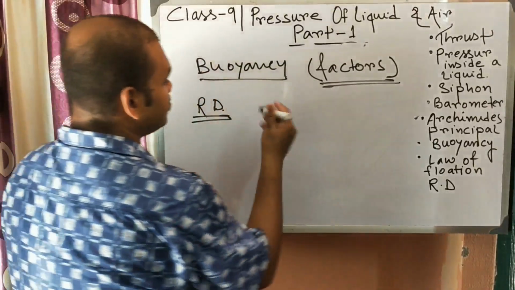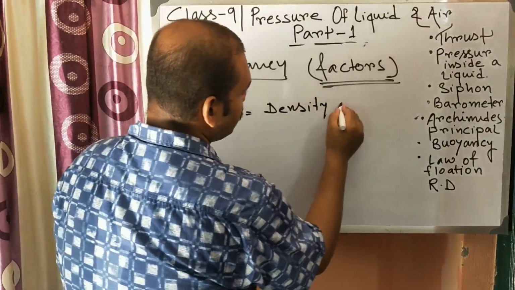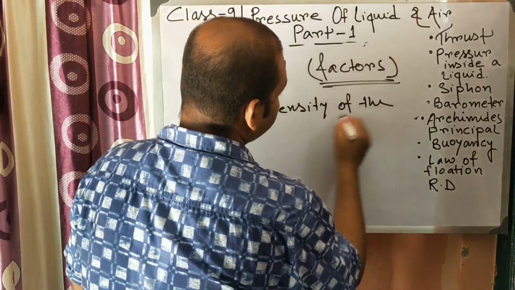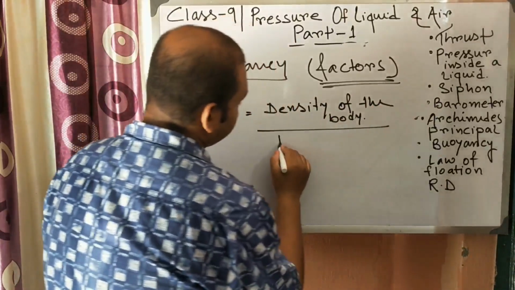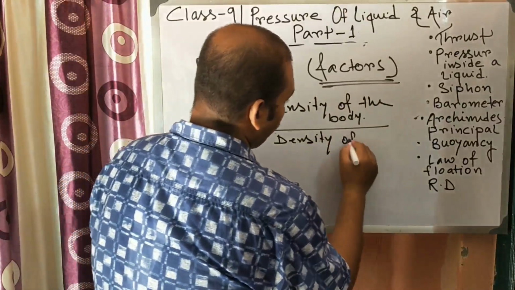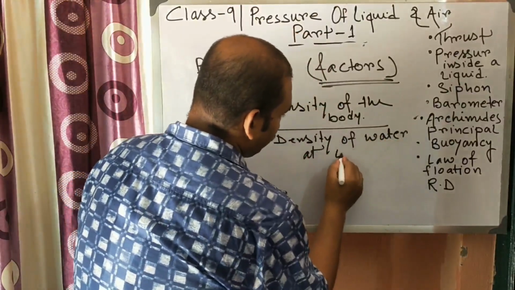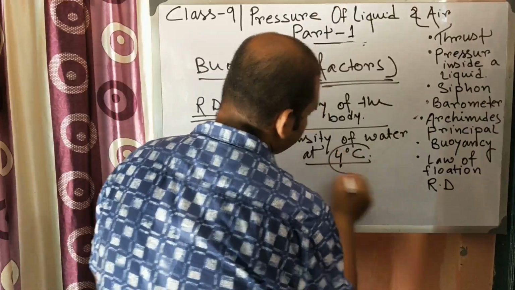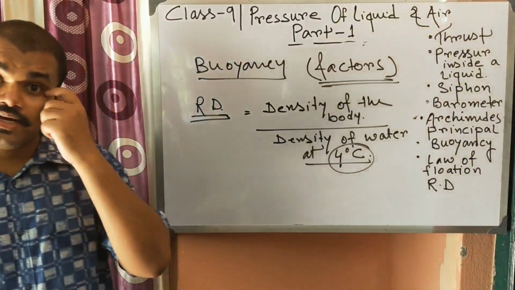So relative density is the density of the body by the density of water at 4 degrees Celsius. Why 4 degrees Celsius? Because at 4 degrees Celsius water has the maximum density.